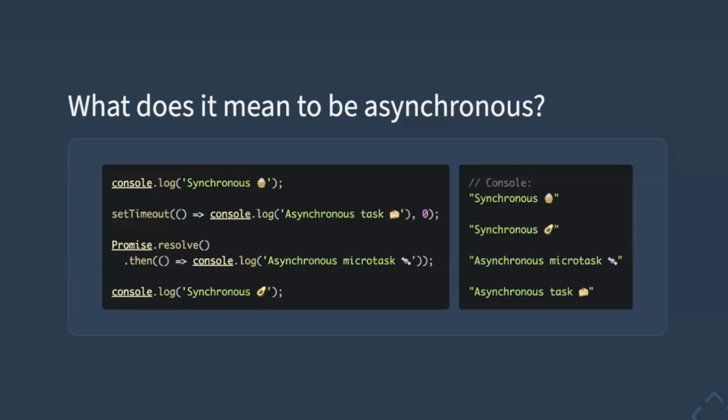Now it's the time when the script has finished running, so we can start executing our asynchronous code. First, we will run all microtasks which are scheduled with promises. And this is when the asynchronous microtask candy gets outputted to the console. Next, we will run all asynchronous tasks or macro tasks, as some call them. They might be, for instance, created with setTimeout or with some events like mouse clicks, but we'll get back to that in a moment in more detail.